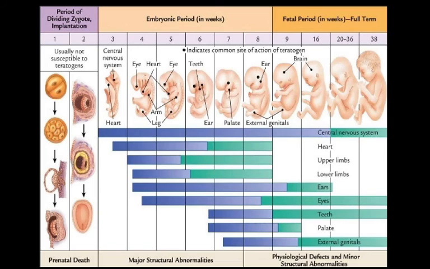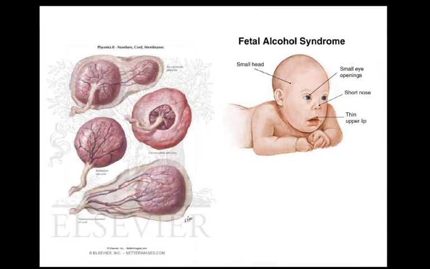So, in the picture, we can observe a graphical representation in which, during the different developmental stages, certain organs are basically affected by the teratogenic agents. This is a picture of a baby having fetal alcohol syndrome.